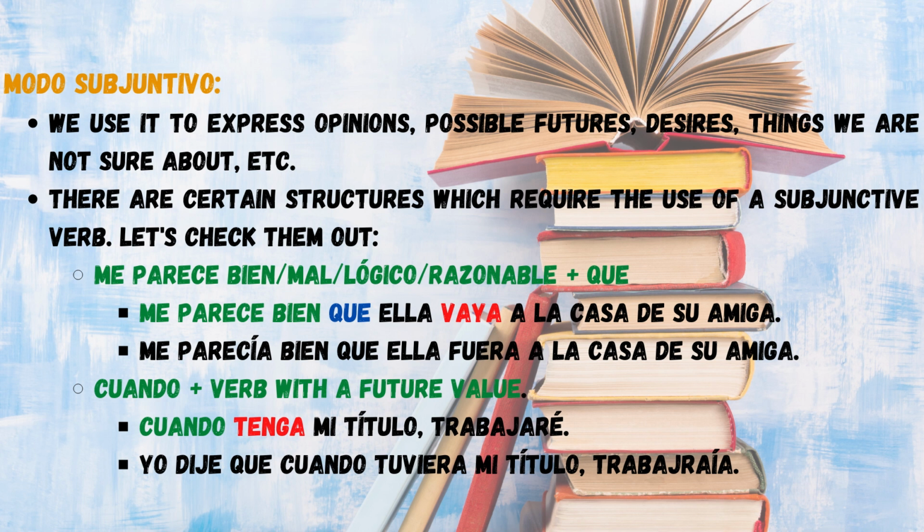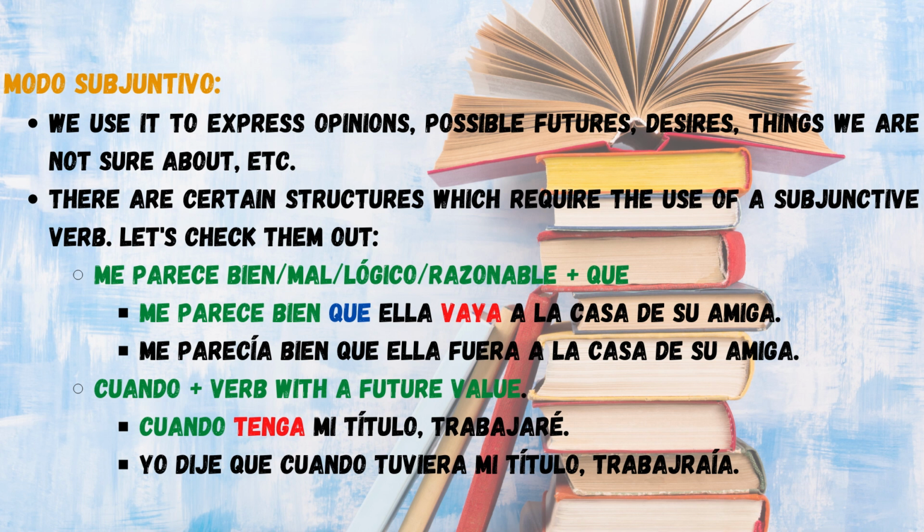Now, the subjunctive mode. We use it to express opinions, possible futures, desires, things we are not sure about, etc. There are certain structures which require the use of a subjunctive verb. Let's check them out. First of all, when we express our opinion, our valoration. For example: me parece bien que ella vaya a la casa de su amiga. It could also be: me parece mal que ella vaya a la casa de su amiga, if we don't think it's a good thing.